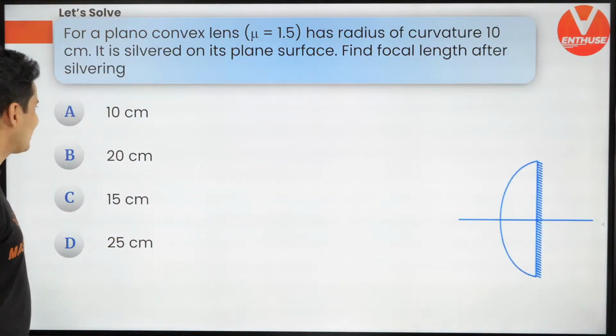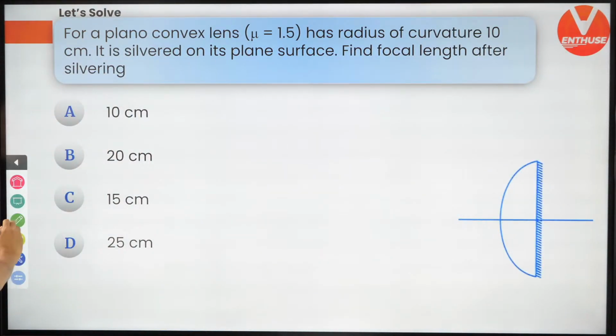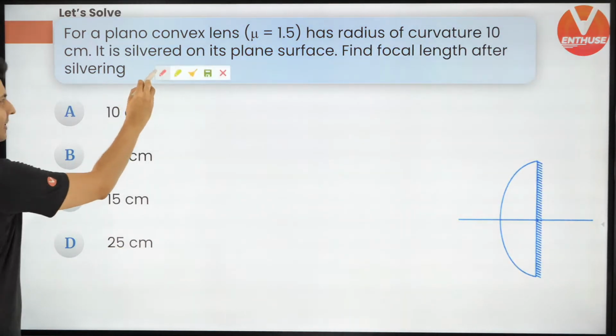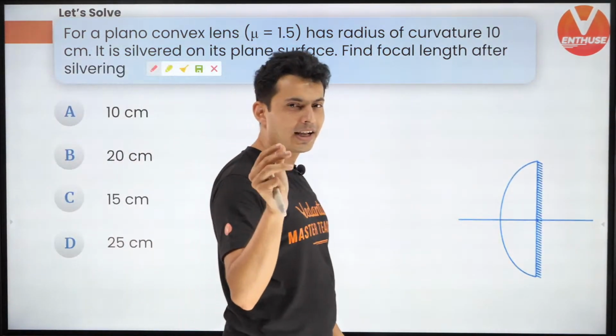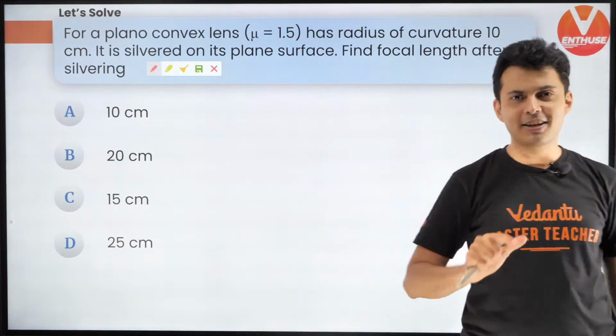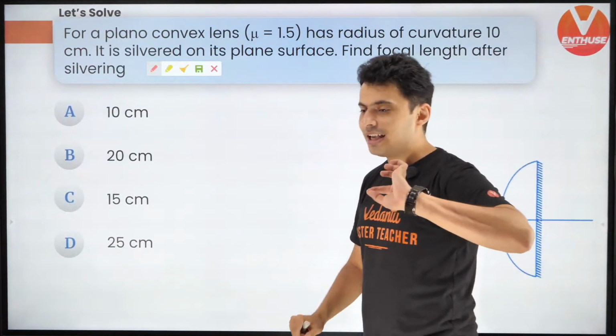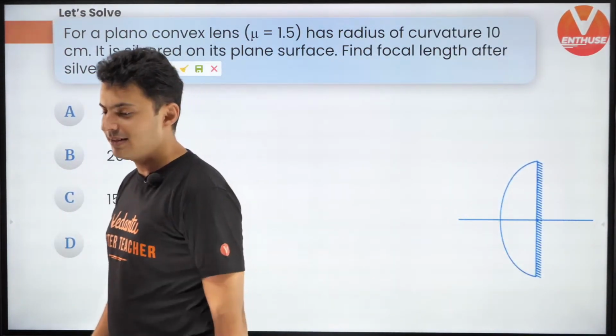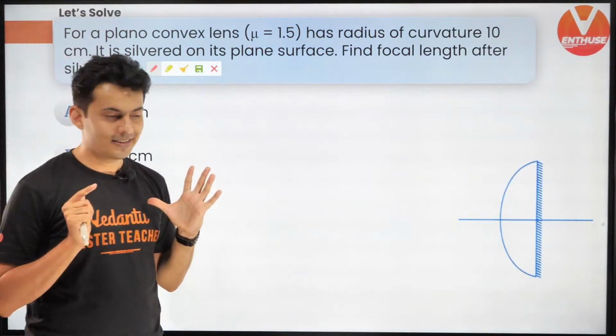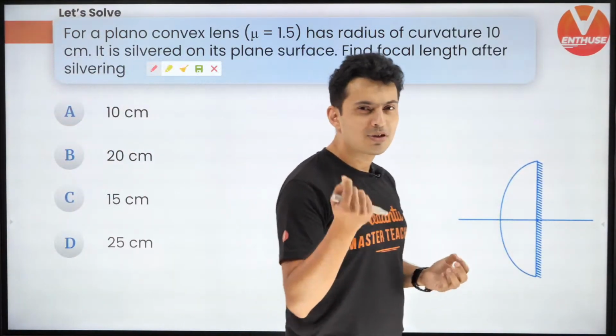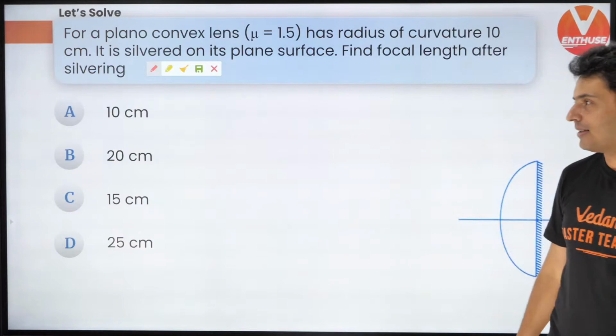Come on guys, let's see how many of you can do this. It's very, very easy. Come on minions, this is a 30-second question. There is a very small, nice trick in this question. If you use the trick, instantly you are going to get the answer. This is very easy. Small trick is there. Come on minions, do this.